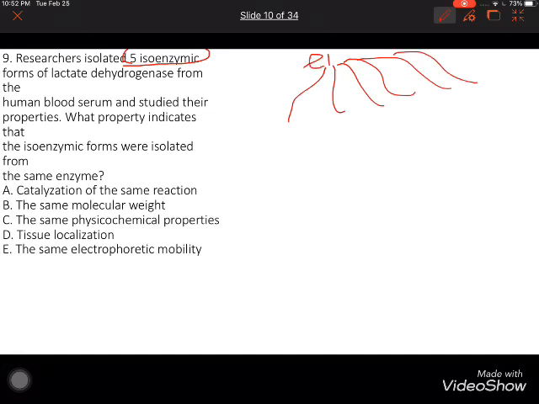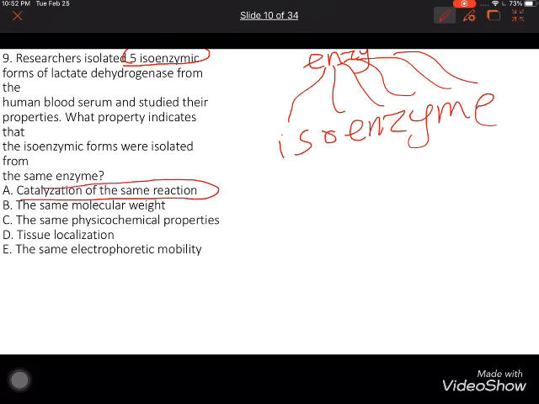enzymes, or isoenzymes, have the same properties for this one, but just differ in chemical or physical structure, while having the same function. That's why they catalyze the same reaction.